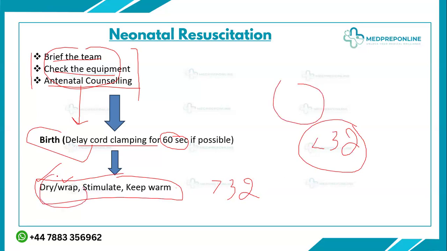So if the baby is above 32 weeks of gestation, you dry the baby. If the baby is less than 32 weeks, you will not dry the baby, because it will cause more hypothermia, since the baby is premature and the skin is premature. For babies less than 32 weeks, by drying you are putting the baby at further risk of hypothermia.